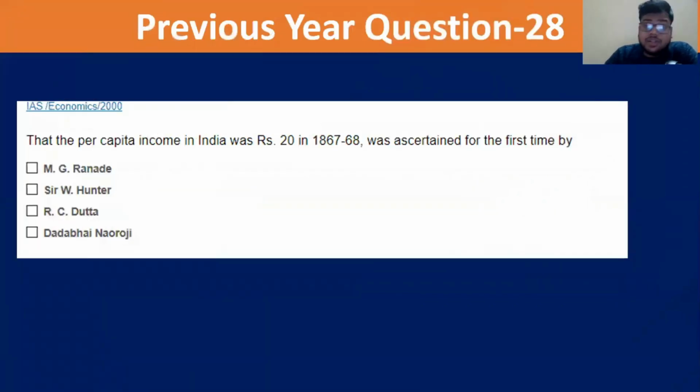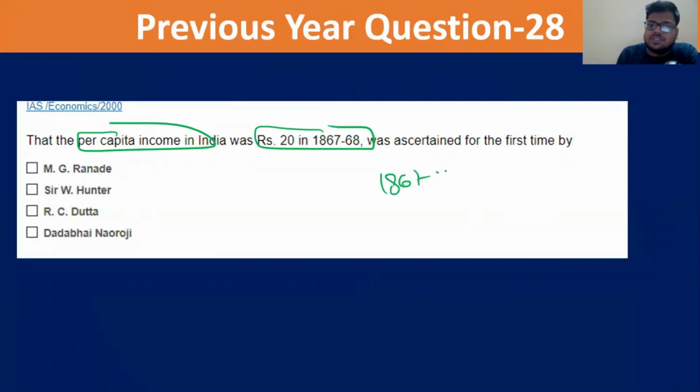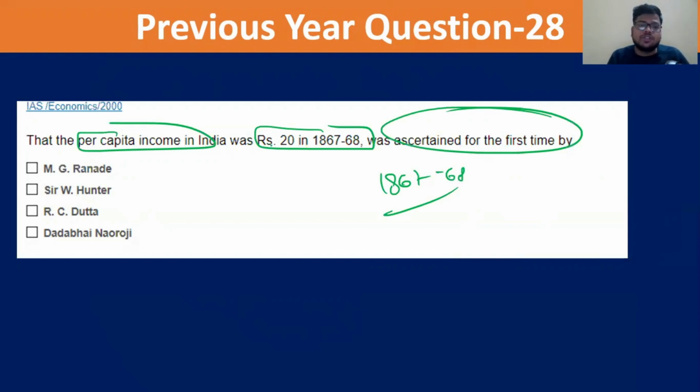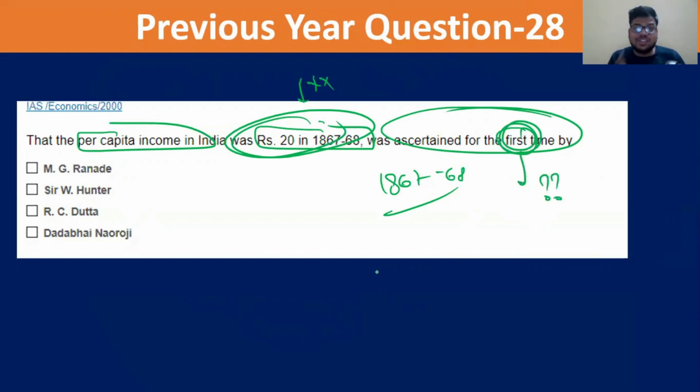Next is a tough question. The per capita income in India in 1867-68 was ascertained for the first time by. Now, first of all, this fact itself is not important, but important here is the term, the first time. You may not remember this fact. Who can remember such facts?